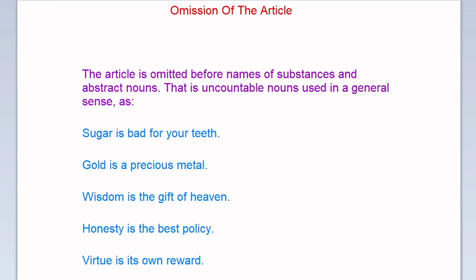The article is omitted before names of substances and abstract nouns, that is, uncountable nouns, used in a general sense, as in "Sugar is bad for your teeth," "Gold is a precious metal," "Wisdom is the gift of heaven," "Honesty is the best policy," "Virtue is its own reward."